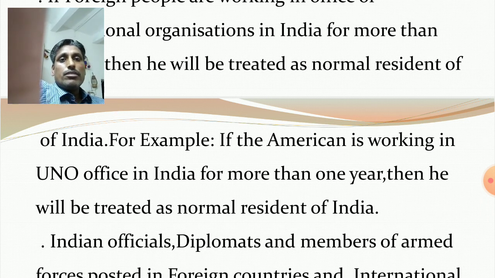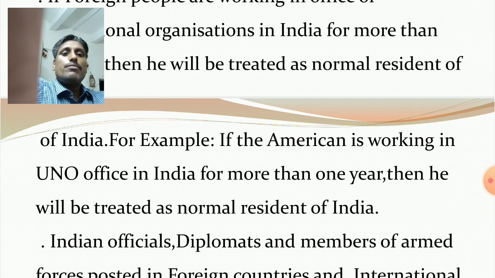Just remember. Similarly, if a Japanese national is working in the United Nations Organization office located in India for more than 1 year, then also he will be treated as a normal resident of India.